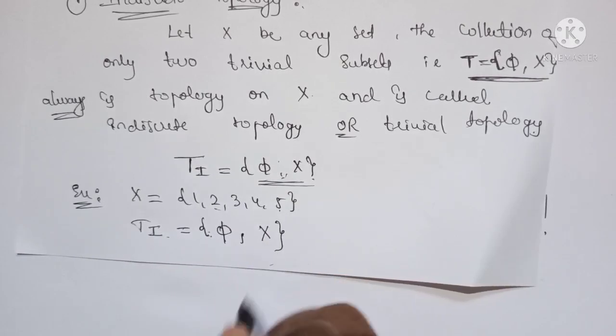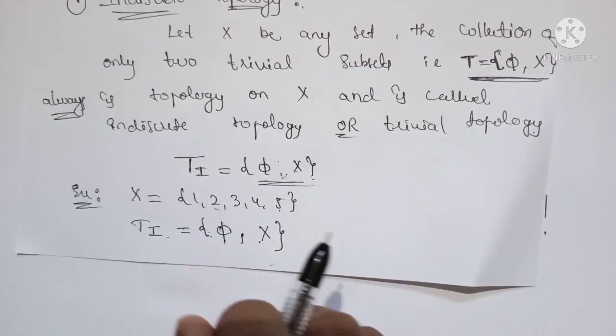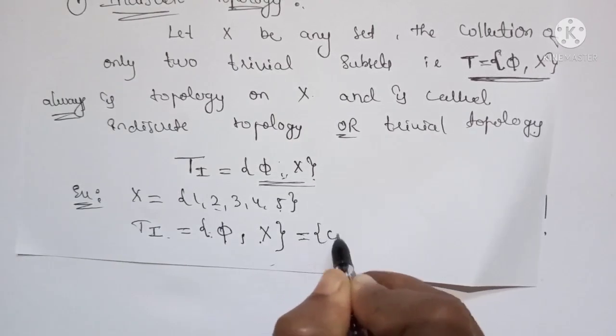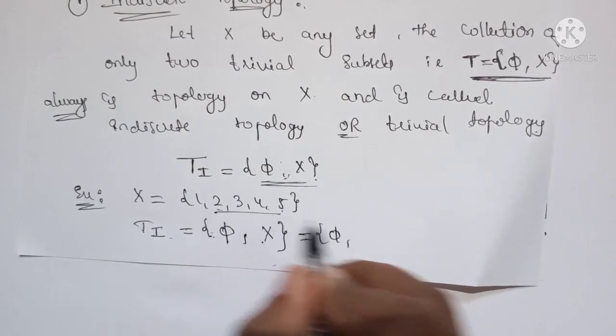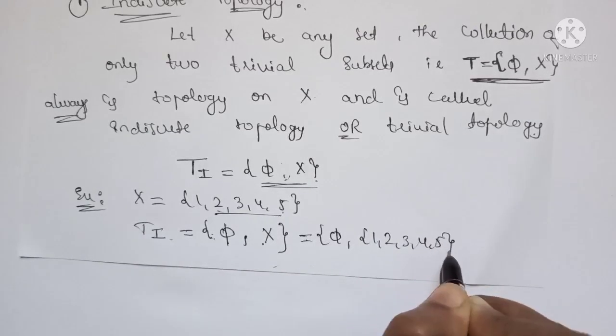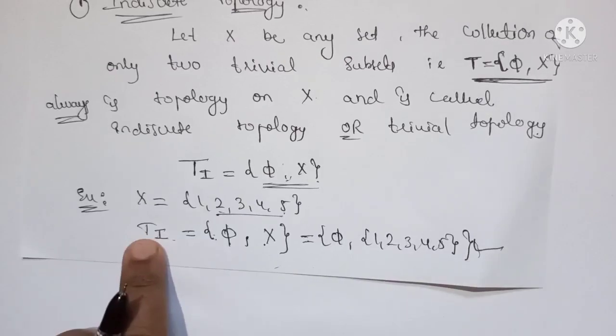Or if you want, you can expand X also, that is phi and the set itself, 1, 2, 3, 4, 5. Okay, so this is the trivial topology and is denoted by T_I, right?